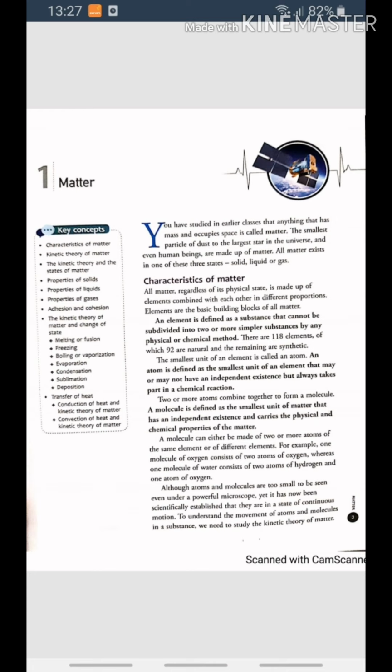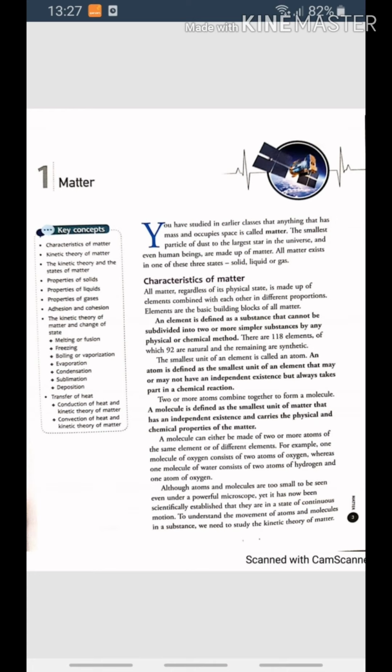Now, children, see what is boiling. The process of conversion of a liquid into its gaseous state at a particular temperature on heating is called boiling or vaporization. The temperature at which a liquid boils and changes rapidly into a gas is called the boiling point of the liquid. Then move to the next one, that is evaporation. The process of a liquid changing into its vapor at any temperature below its boiling point is called evaporation.